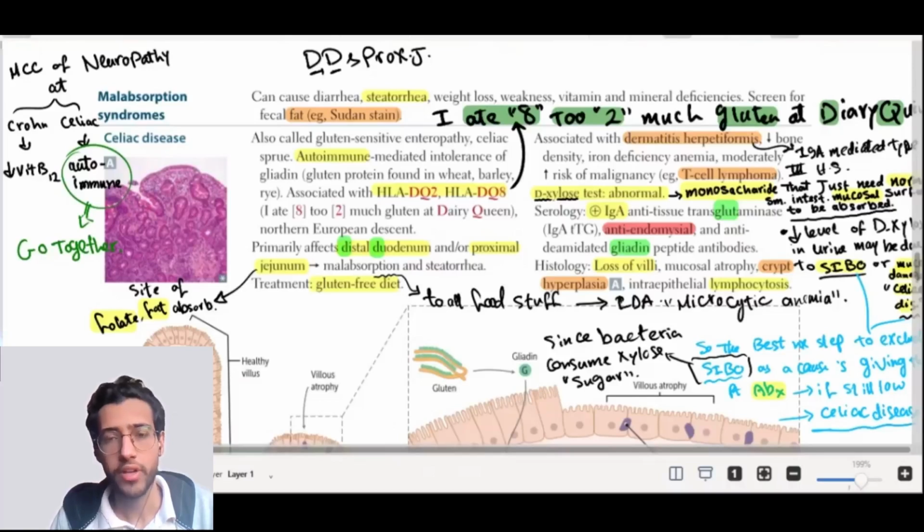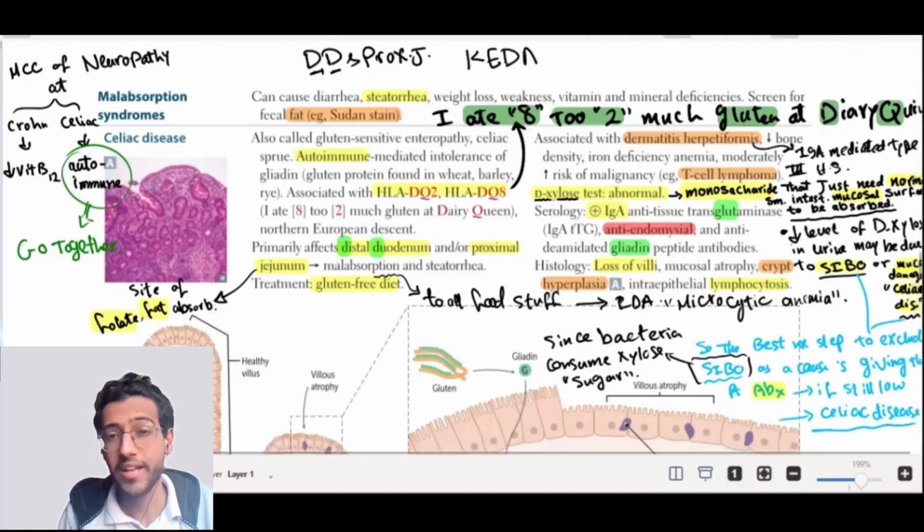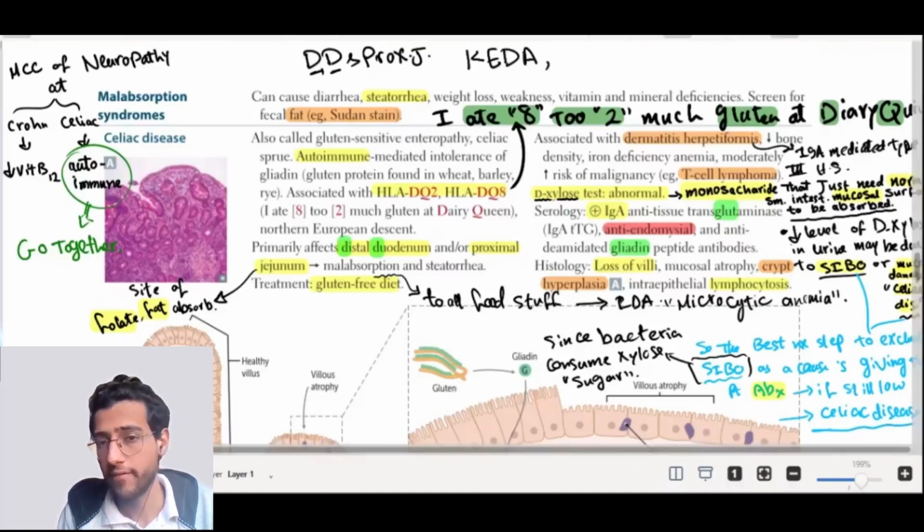So you will have fat soluble vitamin deficiency, like ADEK, which we remember as KEDA, and other fats will not be absorbed. So the patient will have symptoms of loss of these: loss of vitamin K will cause intracranial hemorrhage, loss of vitamin E will cause ataxia, hemolysis, and neuropathy, loss of vitamin D will cause rickets, loss of vitamin A will cause night blindness, and loss of fat in the stool causes steatorrhea.